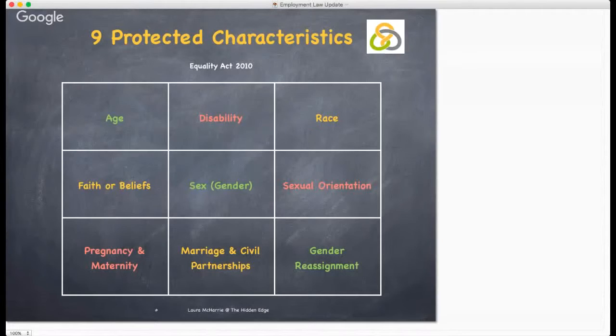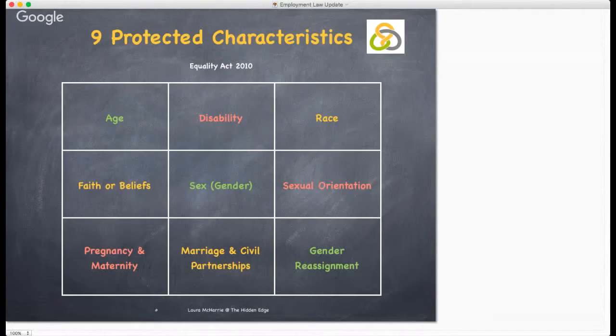The protected characteristics under the Equality Act 2010 are age, disability, gender reassignment, marriage, civil partnership, pregnancy, maternity, race, religion or belief, including lack of belief, sex and sexual orientation. So let's look at those in a bit more detail.